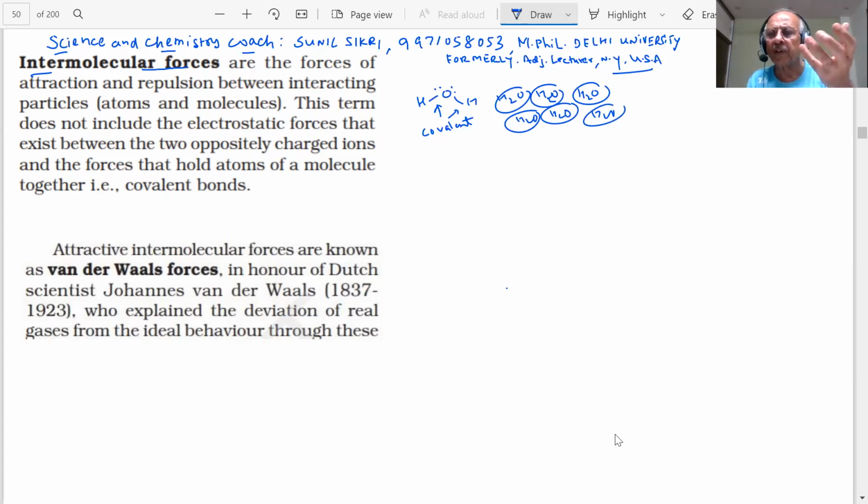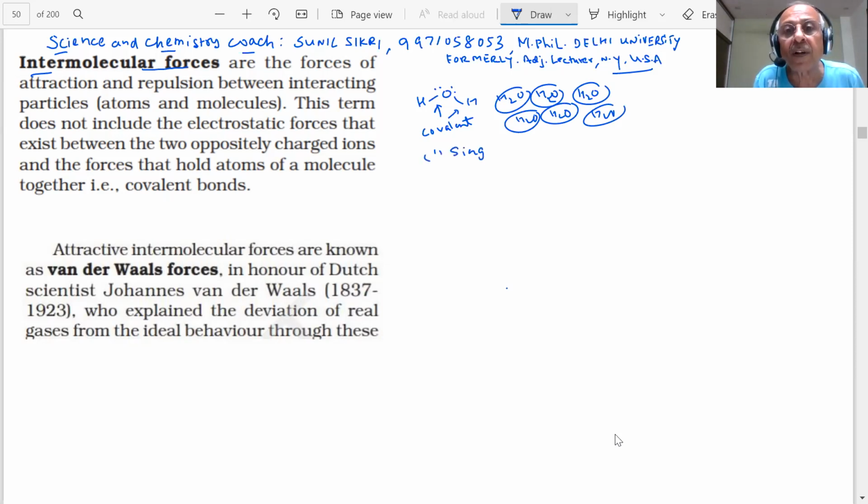If I take 1 mole of water, 18 grams of water, how many molecules are there? 6.022 × 10^23 molecules of water. And what I am talking about now is intermolecular forces, the forces which are attractive or repulsive between these molecules. Now you will tell me why you want to study this.